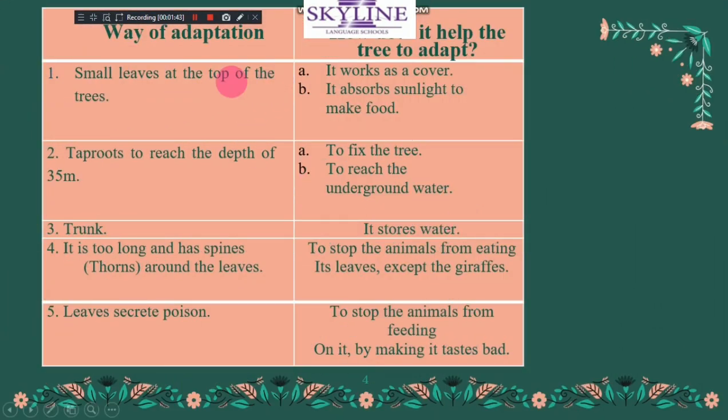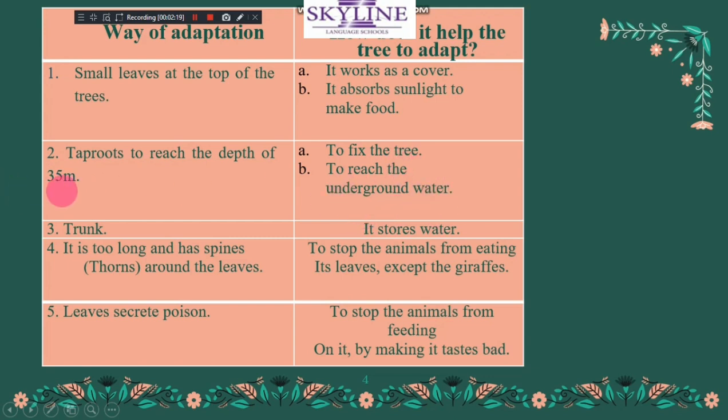Look, it has many ways to adapt. It has small leaves at the top of the tree. Why? How does it help to adapt? It works as a cover and absorbs sunlight to make food. The small leaves of acacia help it absorb sunlight to make food. Tap roots fix the tree and reach underground water.